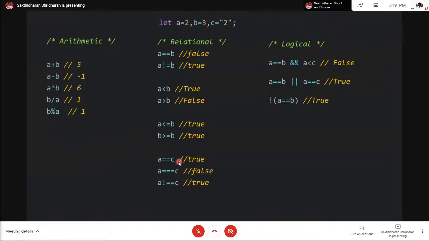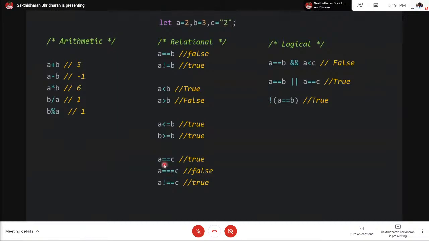And then you have to notice a small difference here. You might have heard of the double equal to operator, but JavaScript provides another, somewhat annoying operator. It's also good, but in a way it's a bone and a bean. Double equal to, here you can see an integer and a string.